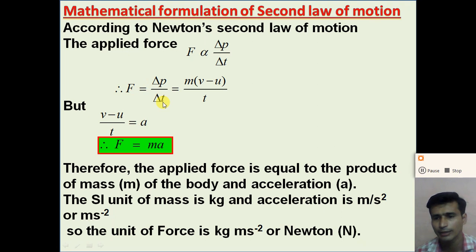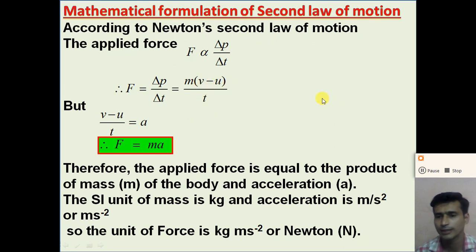But we know that delta p by delta t is m into (v minus u) divided by t. So we get the applied force F is equal to m into (v minus u) divided by t, right?